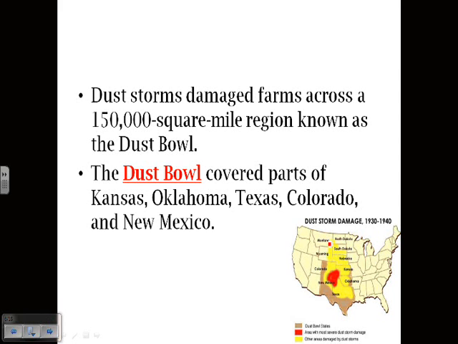And if you're also looking at it from a geographical perspective, what do they not have a lot of that maybe would protect them from the wind? That would be hills and mountains. So out on the Great Plains, they don't have anything like that to protect the farmland from the wind.